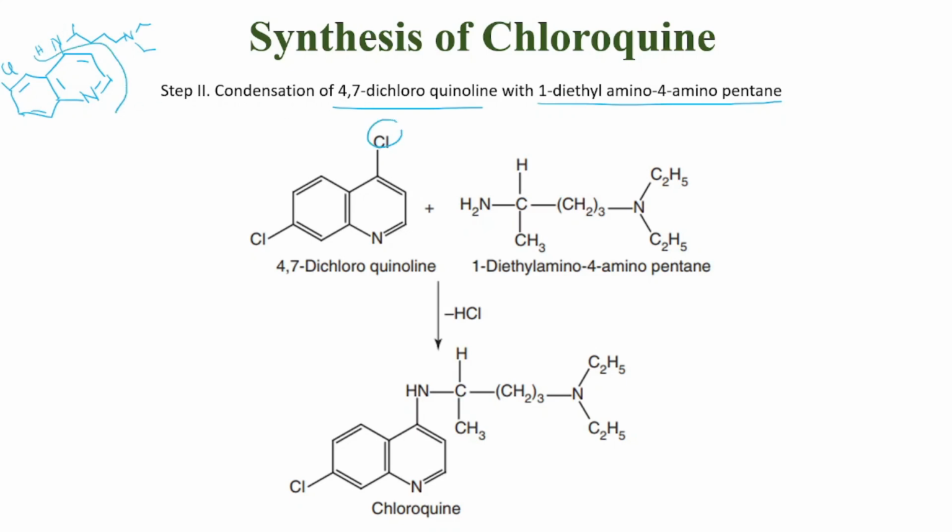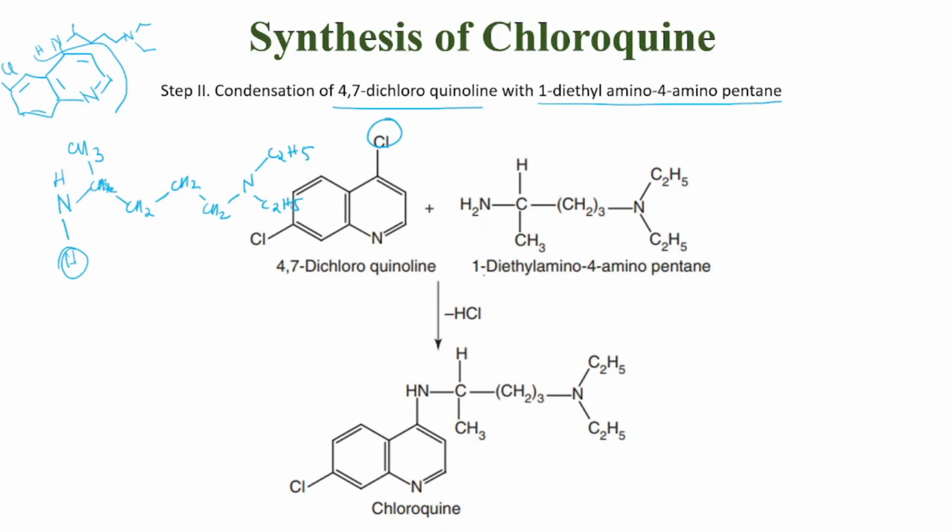Now we have a chlorine here instead of an NH. So what we will do is, we will add whatever we need next. Here, if you see, we have an NH attached here, then we have CH2, CH2, CH2, CH2, N, C2H5, C2H5, and here we'll have a CH3. So we will add exactly this: N with 2 C2H5s, 1, 2, 3 CH2s, a C attached to a CH3, H and a nitrogen. So this is what we need, and we need another H right here.